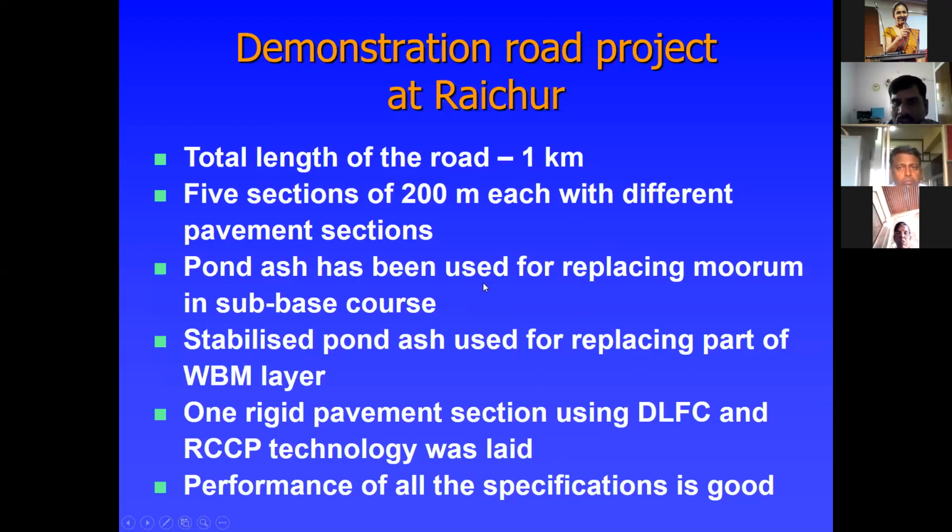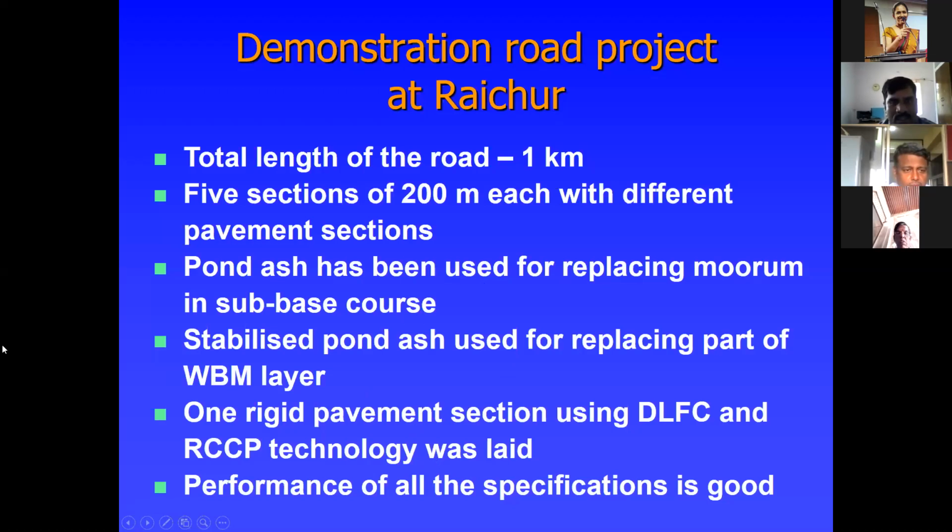Pond ash has been used for replacing the moram in sub-base course. And also stabilized pond ash used for replacing the water bound macadam layer. One rigid pavement section is to be used for this. And also performance of all these specifications is good.